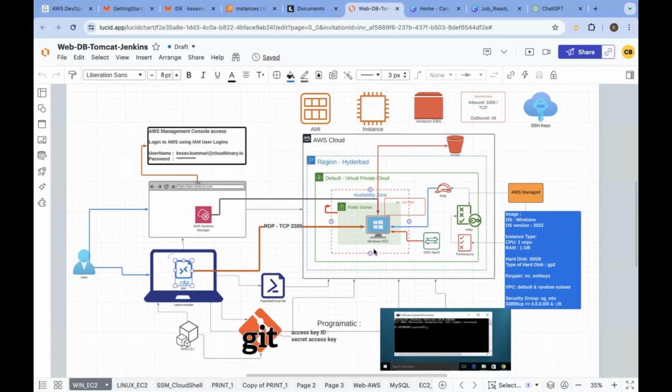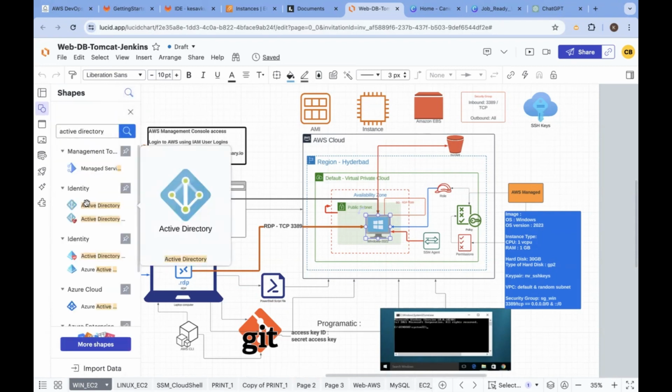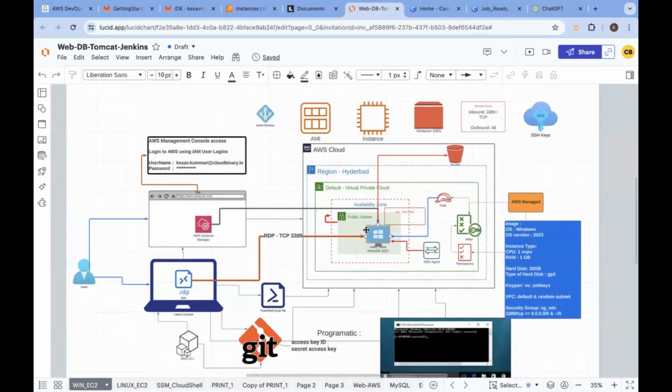And in real time, a key pair will not be available with us. This key pair will not be available with a cloud engineer, even with a DevOps engineer, even with a senior DevOps engineer. Why? As per the best practices, the key pairs are not shared with any of the people. Then how to connect to this machine? The moment the machine is provisioned, this machine is reported under AD, Active Directory. I would like to pull out the diagram. Once a virtual machine is configured in AWS, this machine is going to report directly to the Active Directory.